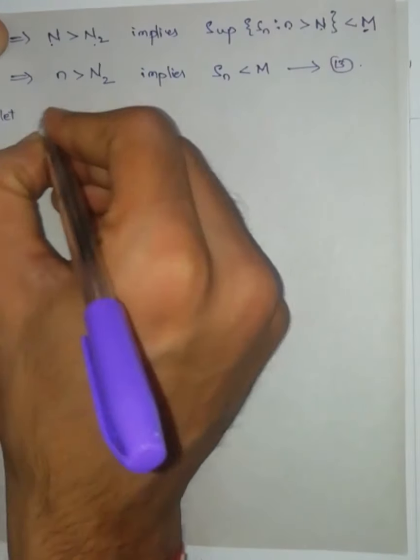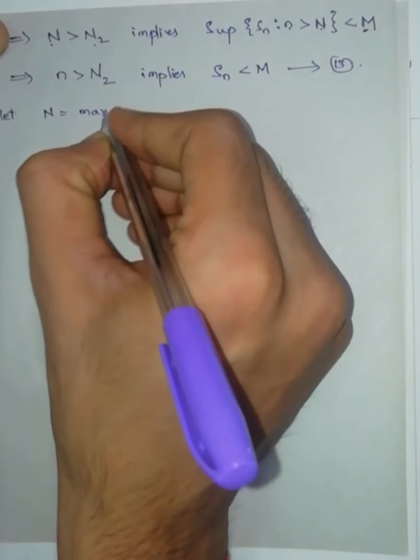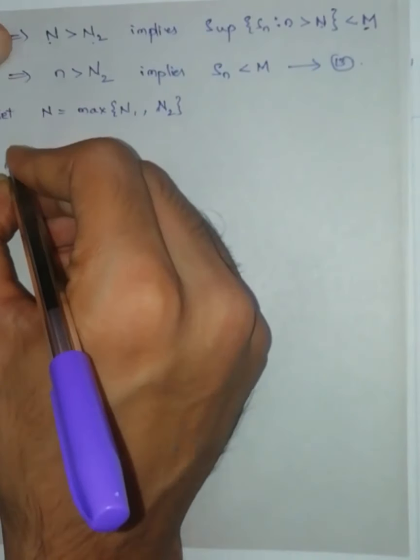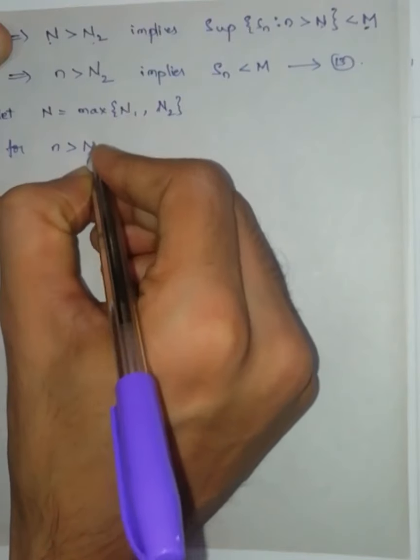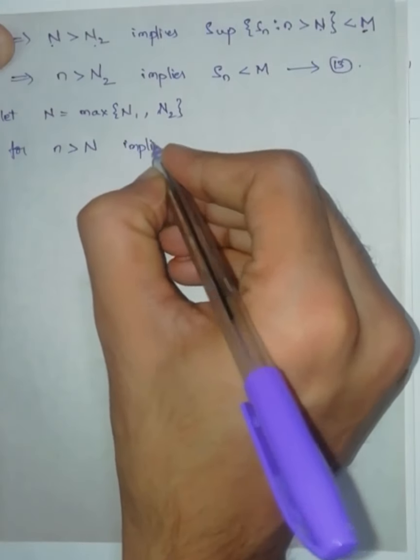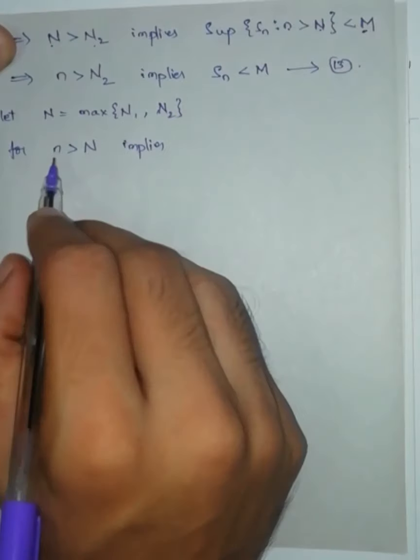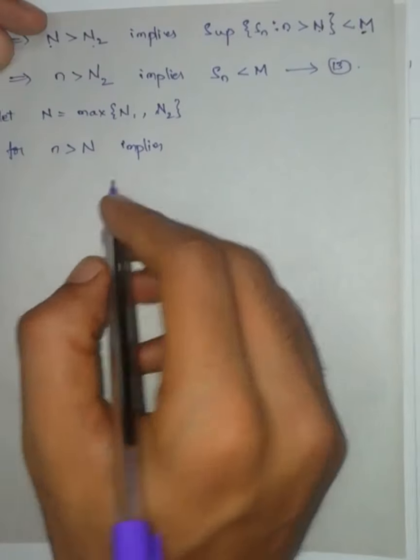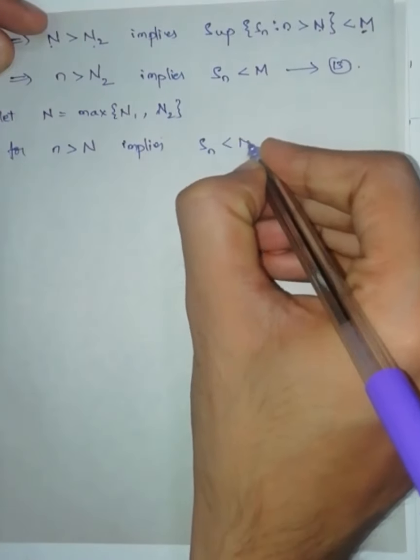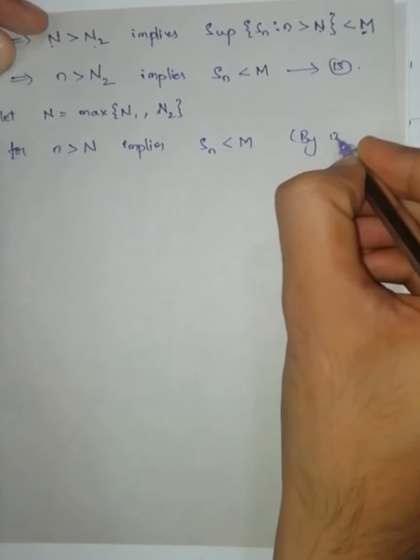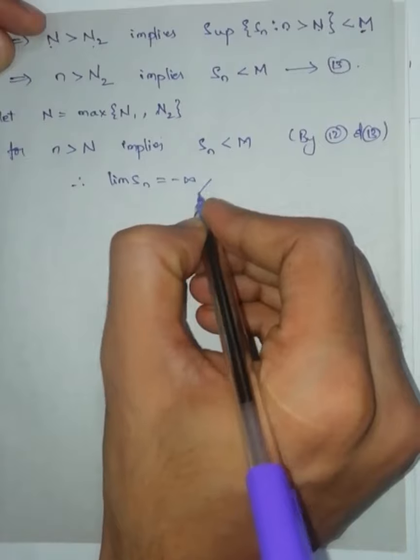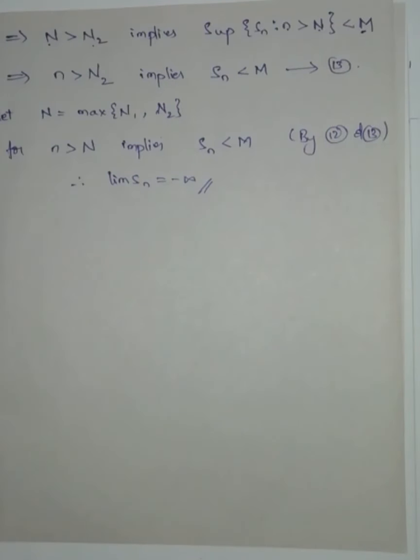Let capital N be the maximum of n1 and n2. So for small n greater than capital N, what we are going to get? Since capital N is the maximum of these two, then small n is greater than n1 as well as greater than n2. Then it satisfies both equation number 12 and 13. That is, Sn is less than capital M by 12 and 13. This is nothing but the definition of limit Sn is equal to minus infinity. Now the case 3.